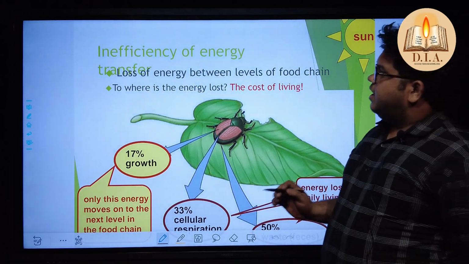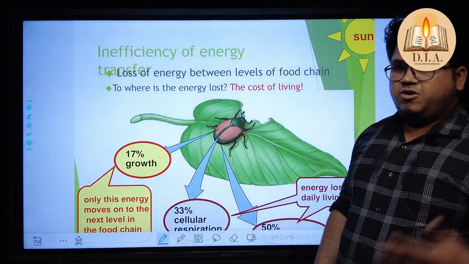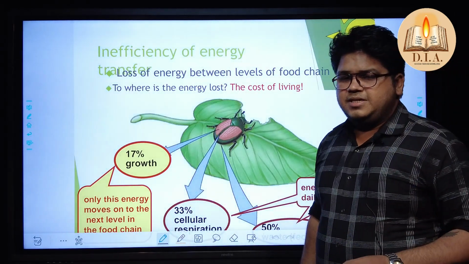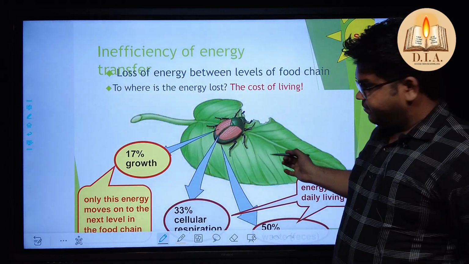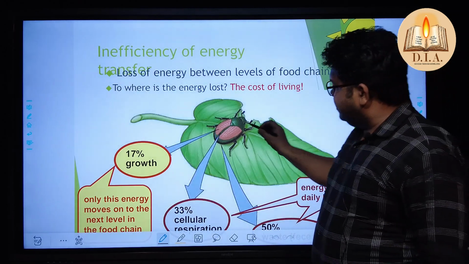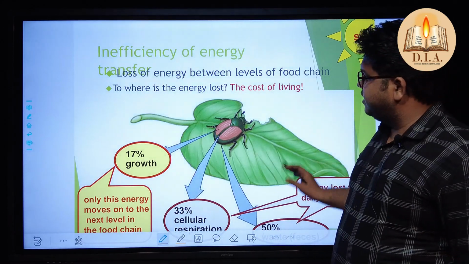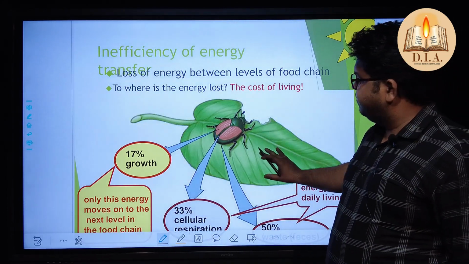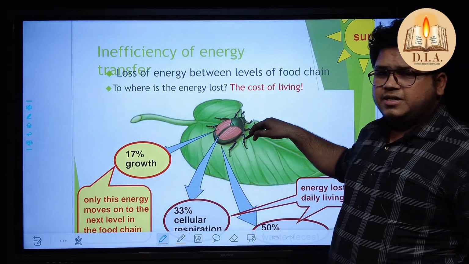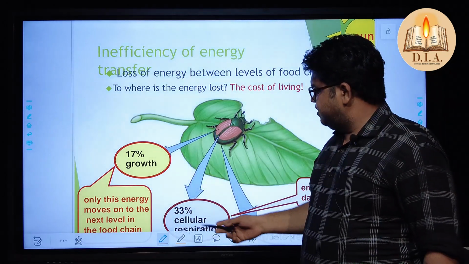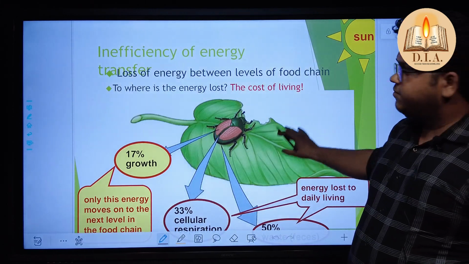Now, how is the energy lost through the environment? As I told you, it can't be created, can't be destroyed. So what is the percentage of loss and how does the energy get lost? So look at this plant leaf, a beautiful leaf, okay, and this beetle. This beetle feeds on the leaf, and because of that the energy has been lost by this leaf in the form of the beetle's energy. And just because it is also a respiratory organism, it does 33% cellular respiration, and because of that we lose this kind of energy.